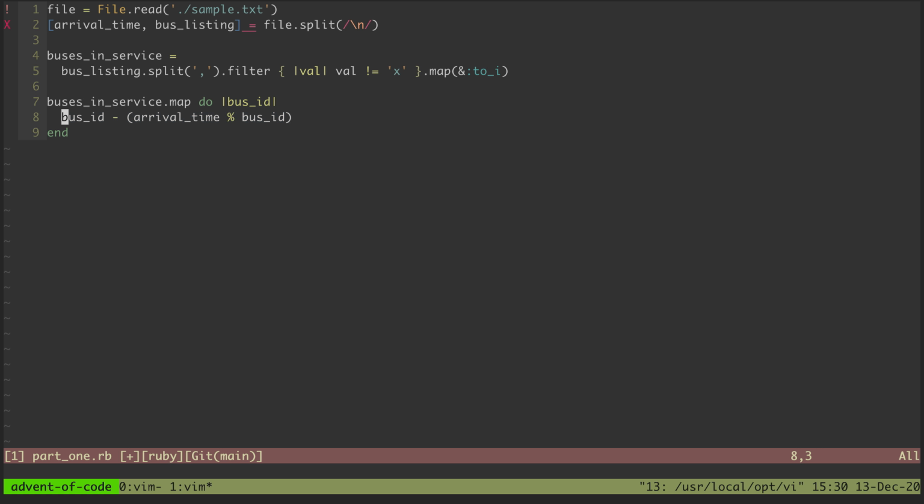Yes, we'll do that. I guess earliest departure after arrival is kind of what that value is. And then the bus IDs, we'll say bus ID is departure after arrival. So that gives us an array of these tuples, and now we want to find the minimum where we minimize this second value.